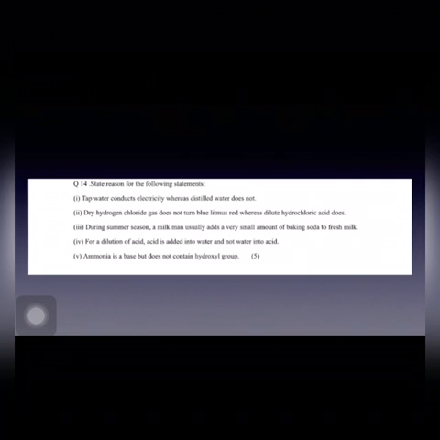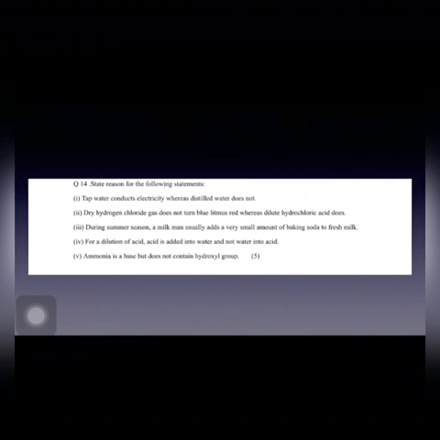solution. So dry hydrogen chloride does not act as an acid and therefore does not turn blue litmus paper to red, whereas dilute hydrochloric acid furnishes ions, therefore it acts as an acid and hence turns the litmus paper red.